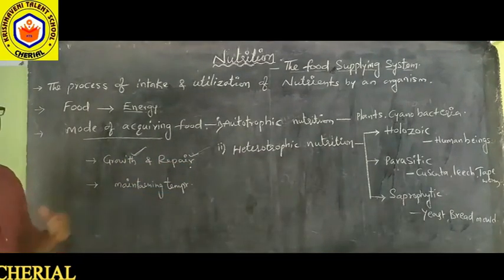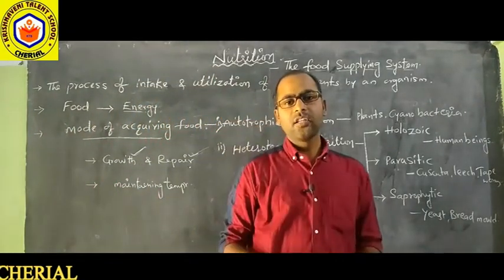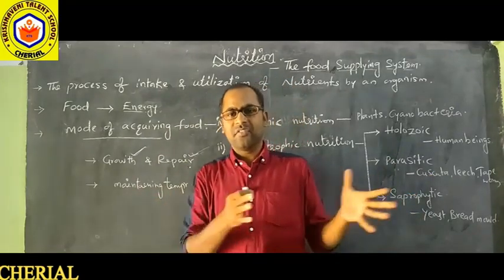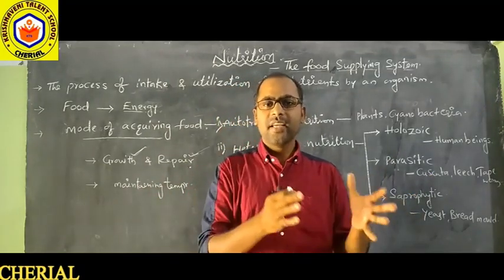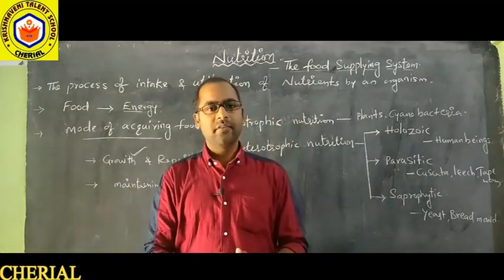Here the food is taken by different organisms in different forms. Let us take different types of organisms here: marine organisms, terrestrial organisms, and so on. They acquire food in different modes.